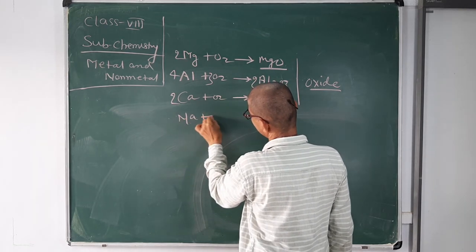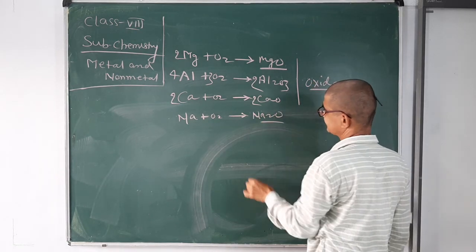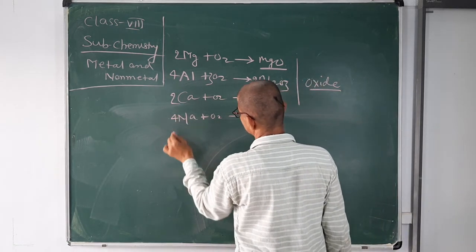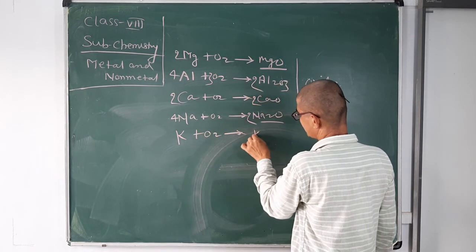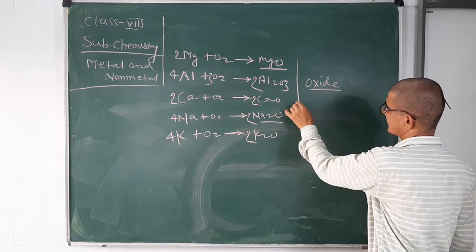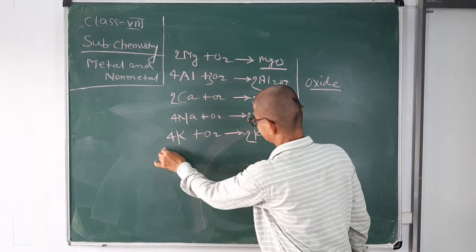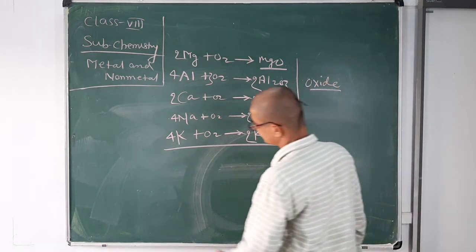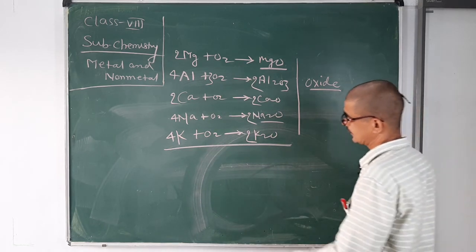Sodium reacts with oxygen to form sodium oxide. Similarly, potassium reacts with oxygen to form potassium oxide. So that is the reaction of metal with oxygen. Now, the reaction of metal with chlorine.